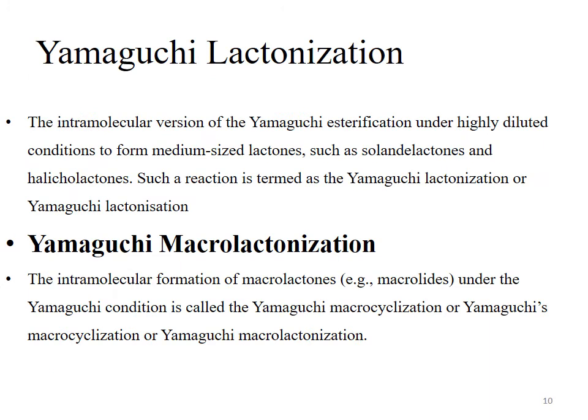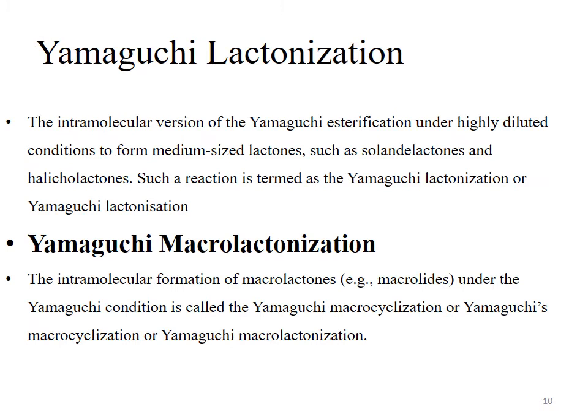What is Yamaguchi lactonization? The intramolecular version of the Yamaguchi esterification under highly diluted conditions to form medium-sized lactones such as solendilactones and helicolactones. Then the reaction is termed Yamaguchi lactonization. As I described in the previous slide, the name of the reaction depends on the substrate used for the reaction.